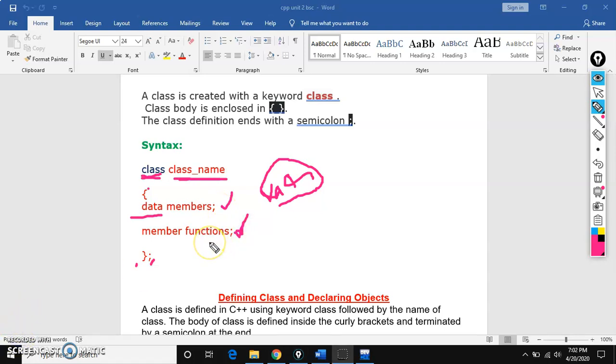The major difference between structure and class is that in a structure, functions are not allowed in the structure template, but in a class, functions are allowed.